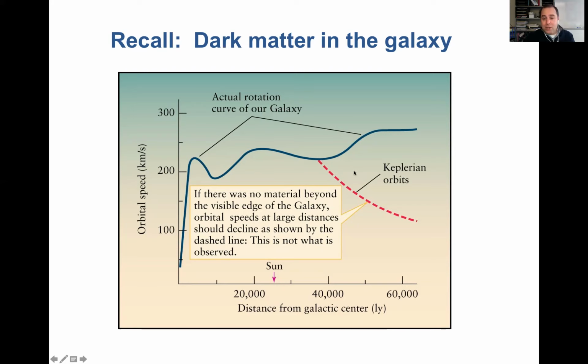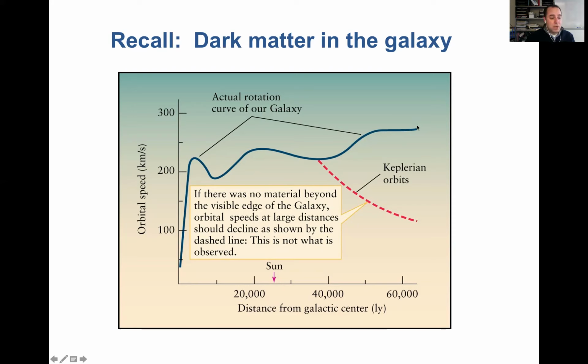Instead, not only do they not go down, they actually go up. So this is telling us both that there's lots of dark matter within the galaxy in the center. There's also a halo that extends well beyond the visible limit of the galaxy, where there's just a lot of stuff out there that we can't see. And we call this stuff dark matter.